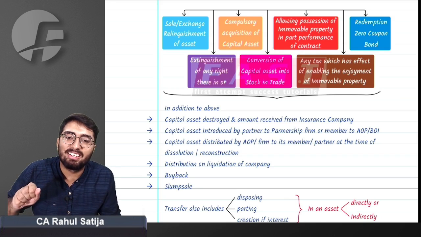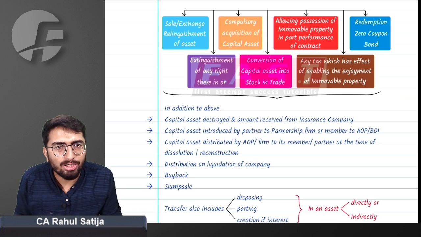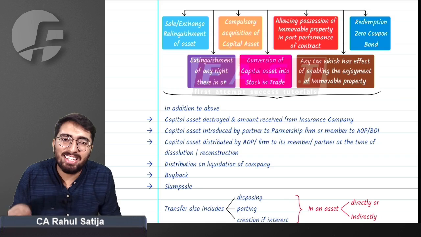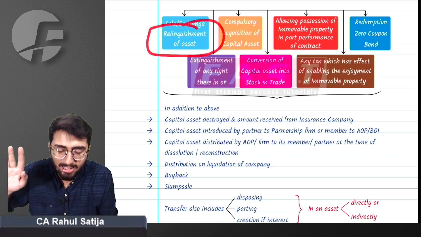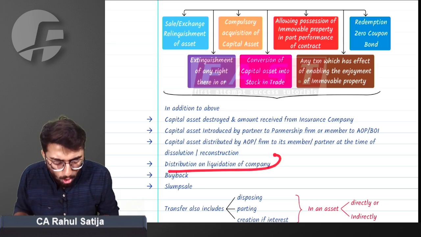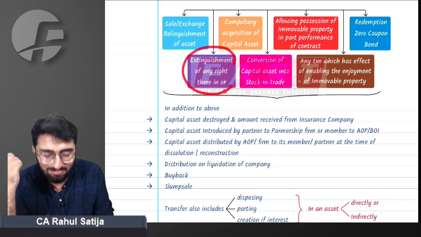If a company goes into liquidation and it distributes its assets to the remaining shareholders, can I say rights of the assets are being relinquished by the company? Or can I say rights of the shareholder are being extinguished here?